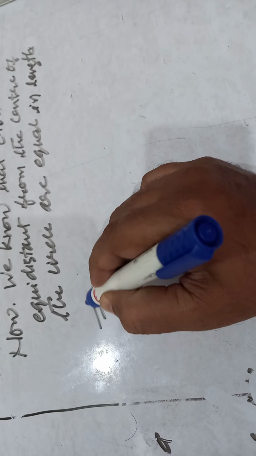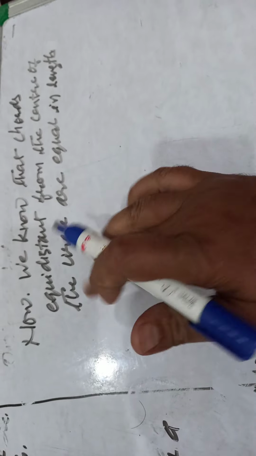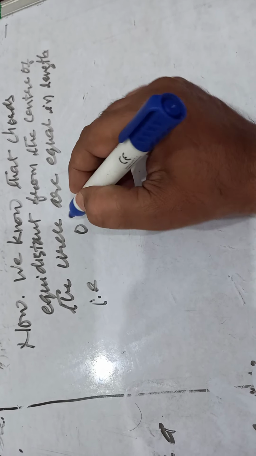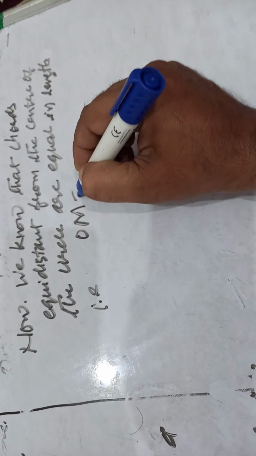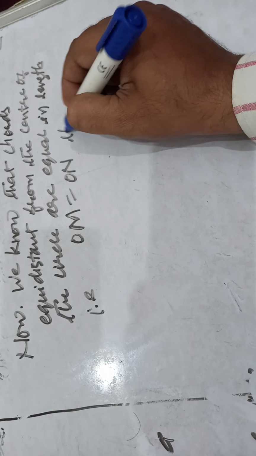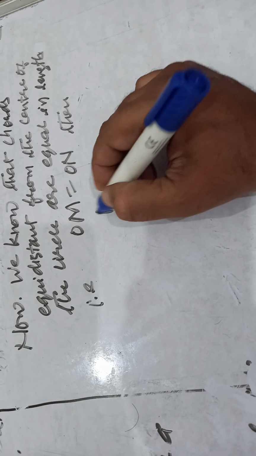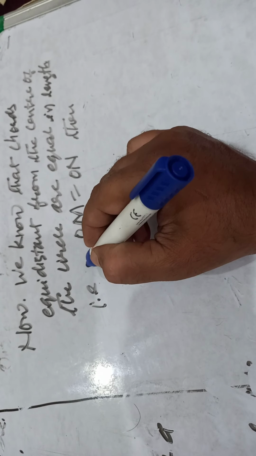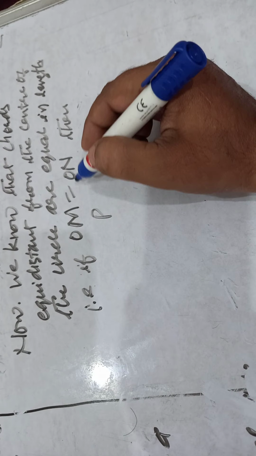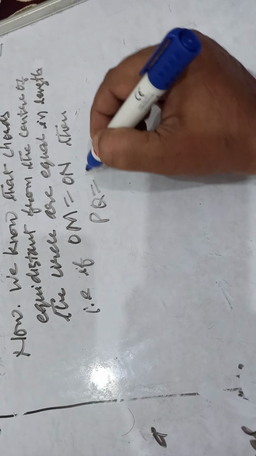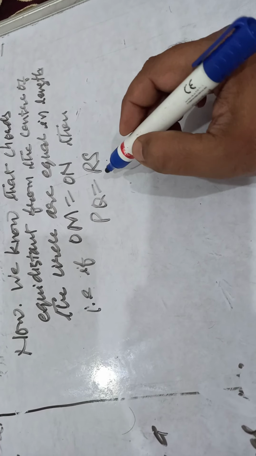This implies that what? If OM equal to ON, then PQ equal to RS.